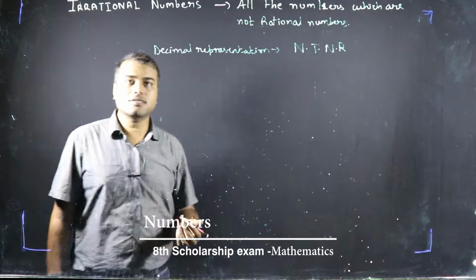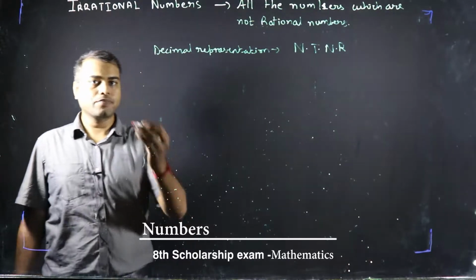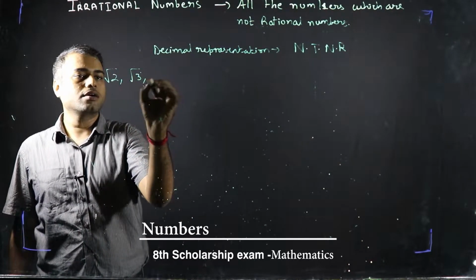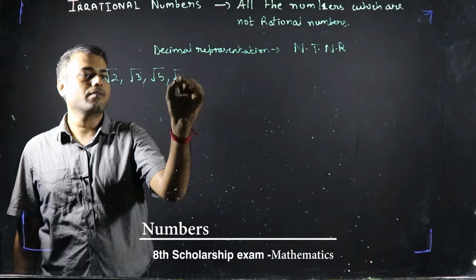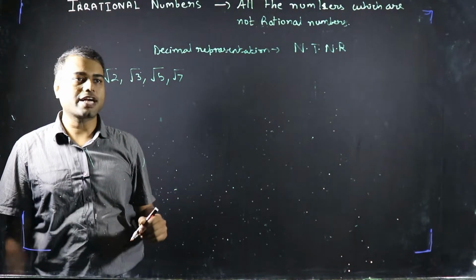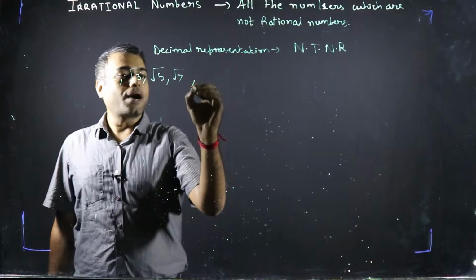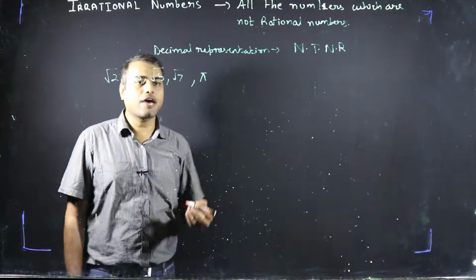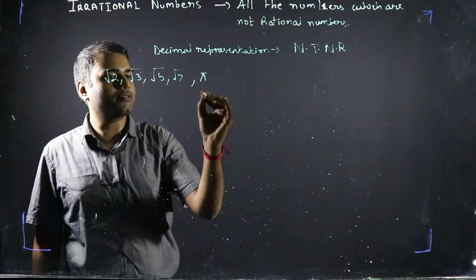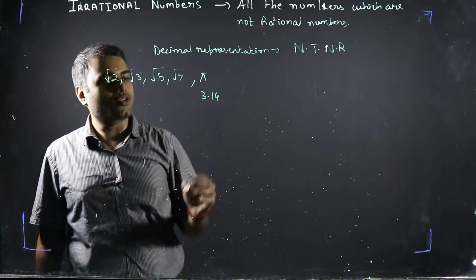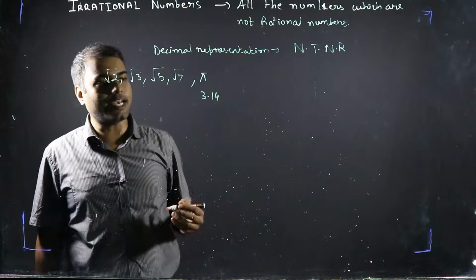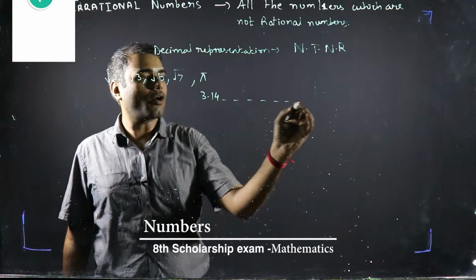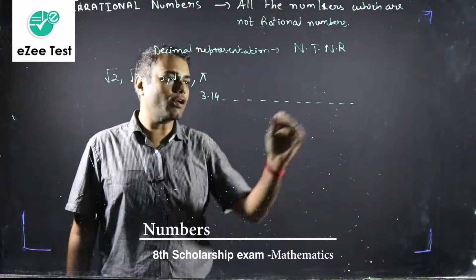So let's take some examples of these numbers. Root 2, root 3, root 5, root 7, all these numbers are irrational numbers. Pi as well is also an irrational number. Have you ever seen the representation of pi? 3.14. This we take as an approximate number, but pi goes on and on and on without ending and without repeating.